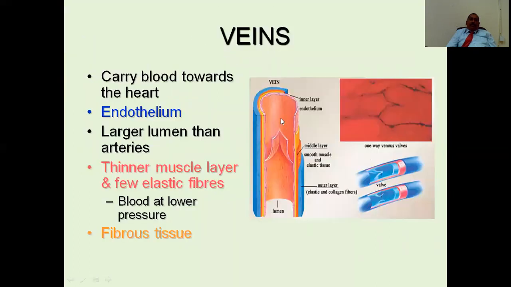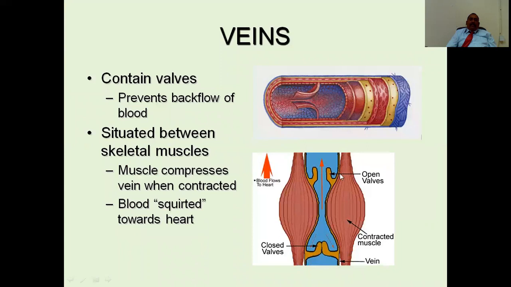So coming to the vein, similarly, this is also a hollow thing, and it is a bigger one. The inner part is endothelial cells, but the middle part has very thin muscle layers and elastic fibers, and it is again surrounded by fibrous tissue. This is a cross section of a vein, and in the lower limb we have valves in the vein, and this helps to prevent backward flow of blood.